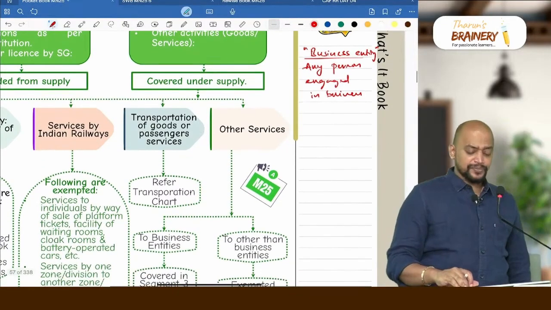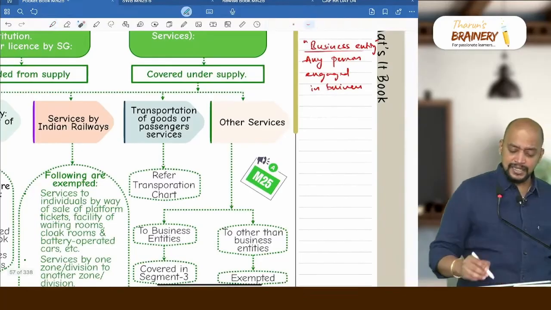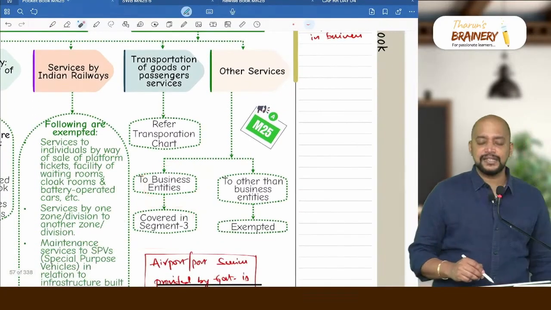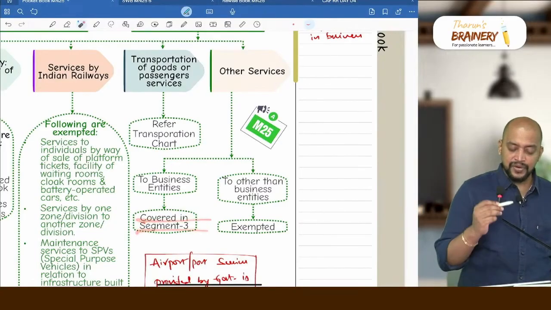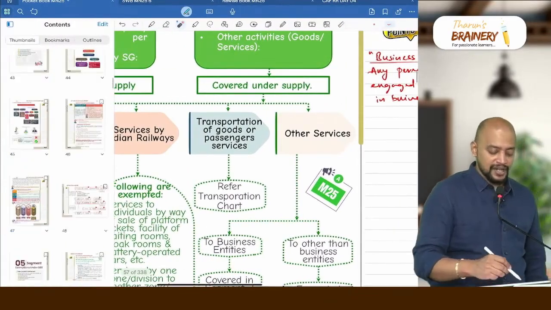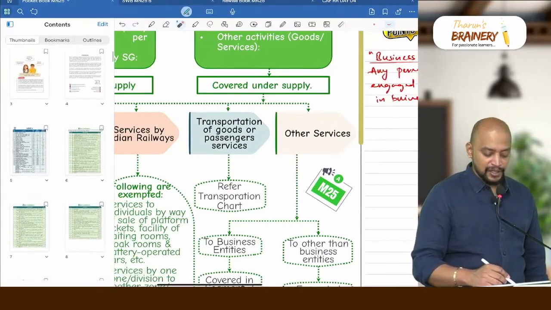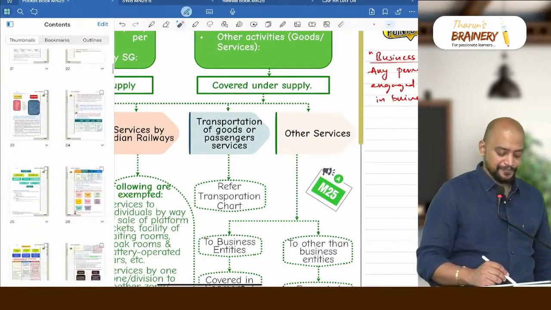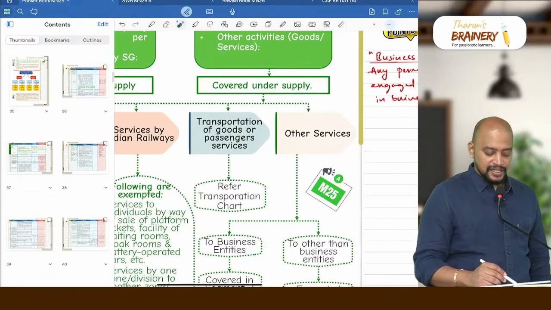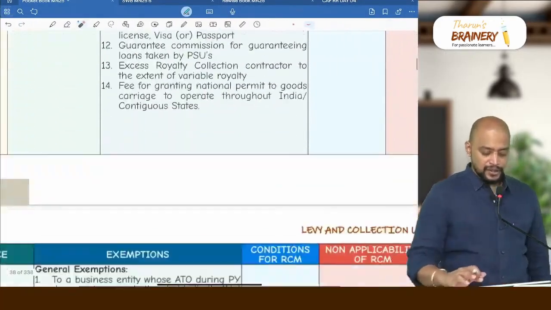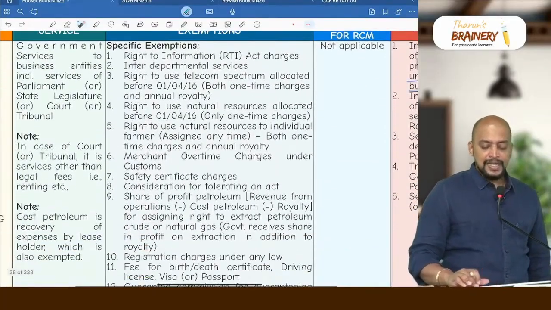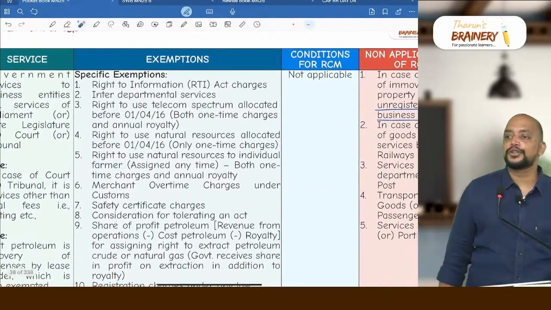Okay. And related to business entities, services provided by government to business entities, we have certain exemptions which are given in segment 3 under RCM. So please take that page. If you want to give the reference, you give the reference to that particular page. You give the page number reference, refer page number 26. Services provided by government to business entities.